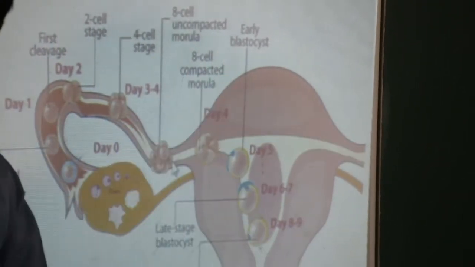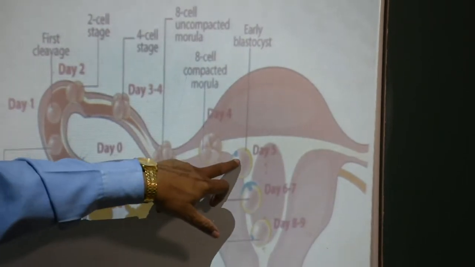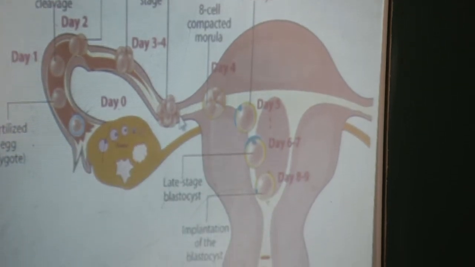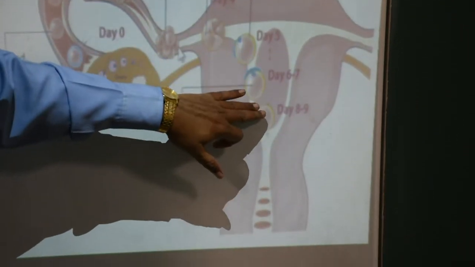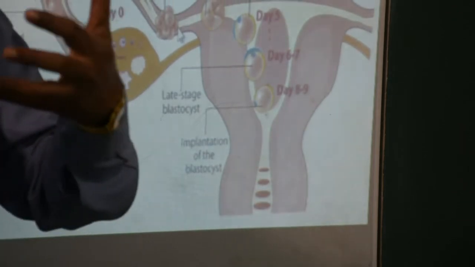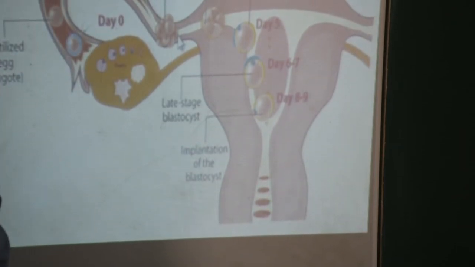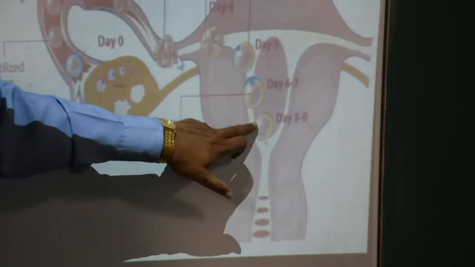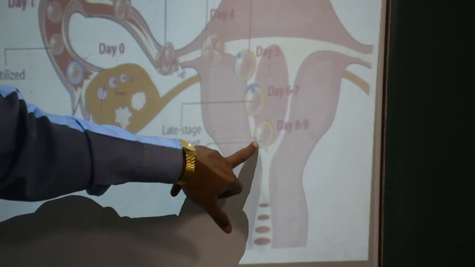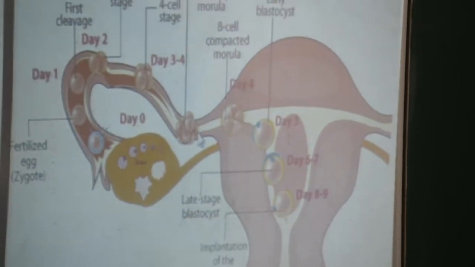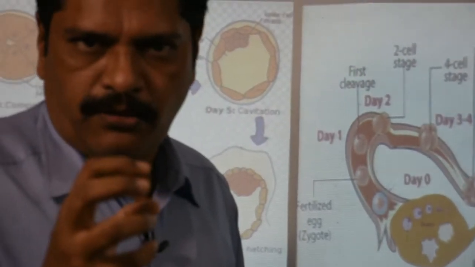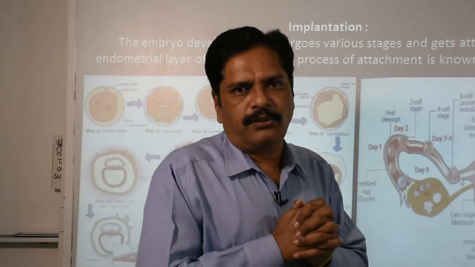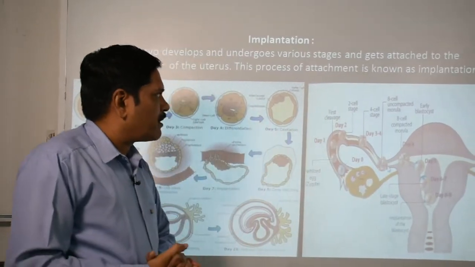And now once it enters into the uterus, it comes in contact with the endometrial villi, and when it reaches the 9th day, it will finally fix with the endometrial wall of the uterus, and this is called implantation. So finally, what is the meaning of implantation? The fixing of that blastula in the endometrial wall of the uterus is called implantation.